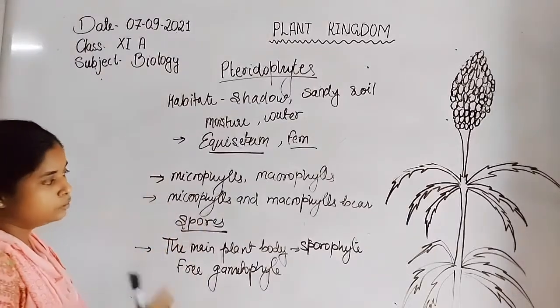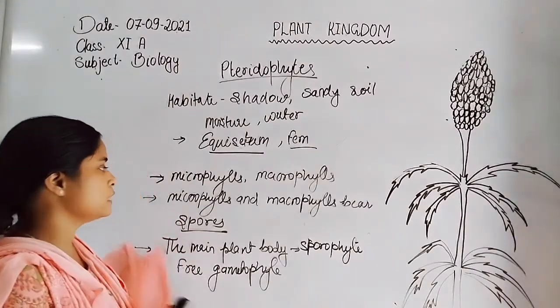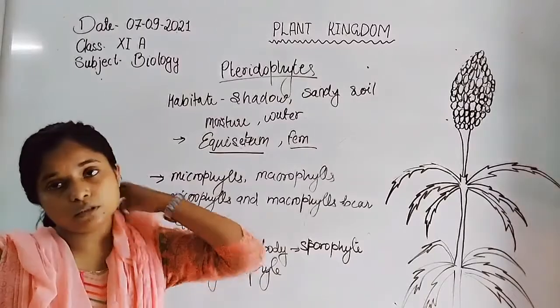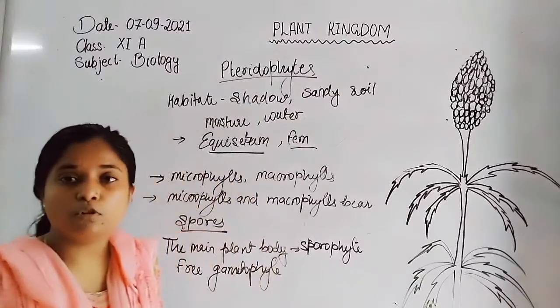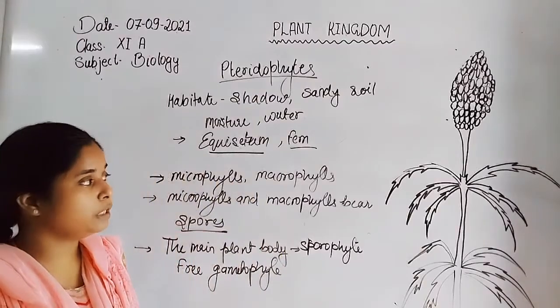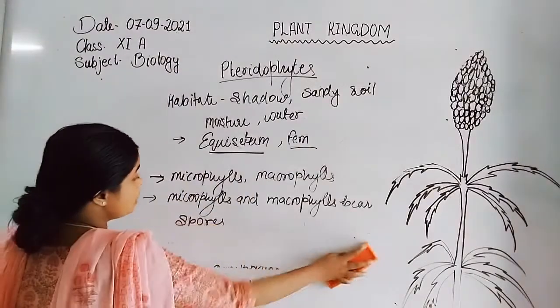Now discuss the type of spores. If they produce the same type of spores, those plants are known as homosporous. But if they produce different types of spores, those plants are known as heterosporous.